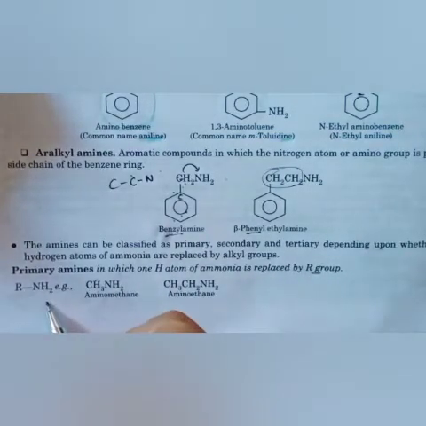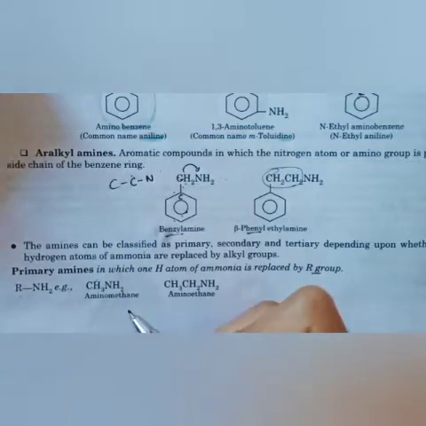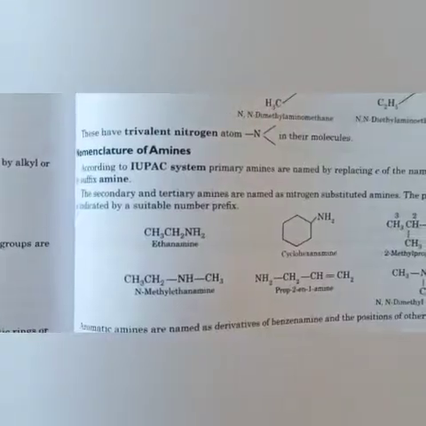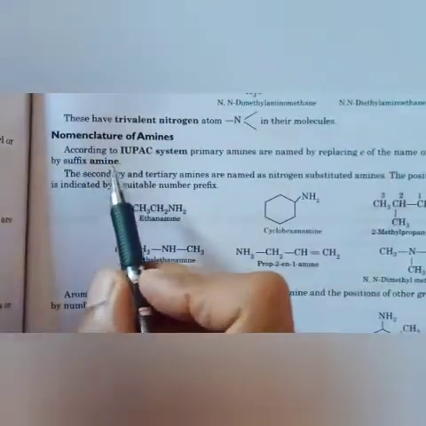If one R is there, then it is primary amine. If two R are there, then secondary amine. If three R are there, then tertiary. Then we were talking about nomenclature. We did nomenclature according to IUPAC.